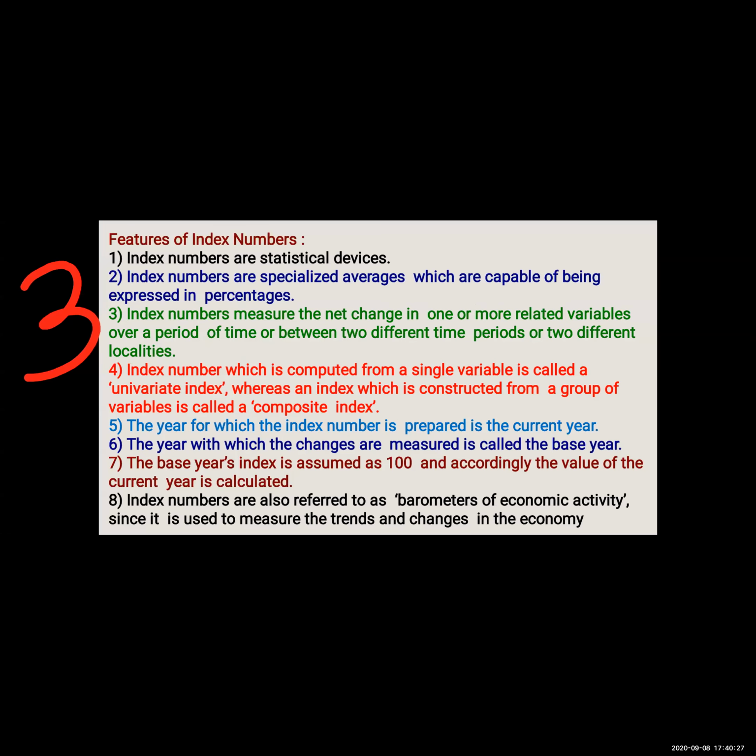First point is very easy, which we have studied in the introduction part and in our definition. It is a statistical device. I have even told you the meaning of statistical device. Statistical means it is related to statistics that includes collecting and analyzing of data. Okay, so index number is a statistical device.